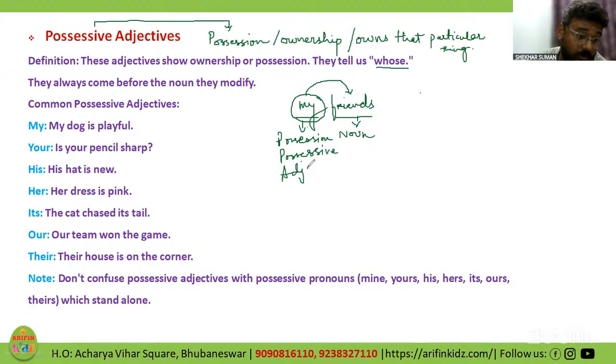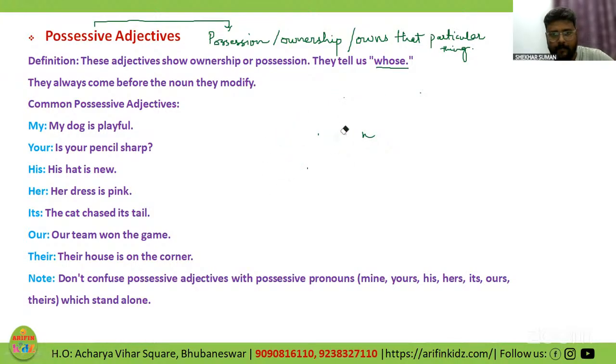Now, one important thing over here, as I told you, the coming three are going to be a little confusing because we have both possessive adjectives as well as possessive pronouns, right? So quickly I will make that for you so that it will be easy to understand.